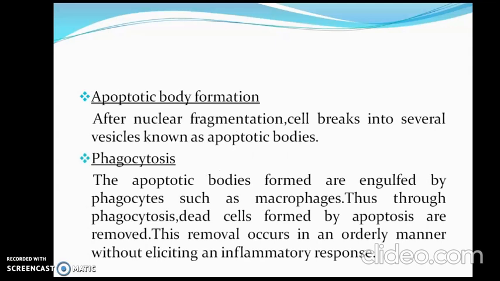After the nuclear fragmentation, the cell breaks into several vesicles known as apoptotic bodies. The apoptotic bodies formed are engulfed by phagocytes such as macrophages. Thus, through phagocytosis, the dead cells formed by the apoptosis are removed, and this removal occurs in an orderly manner without eliciting an inflammatory response.